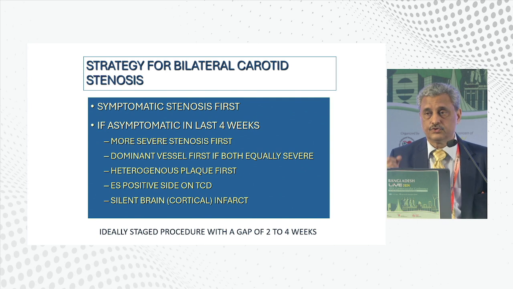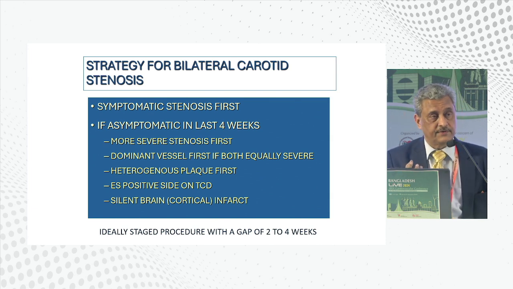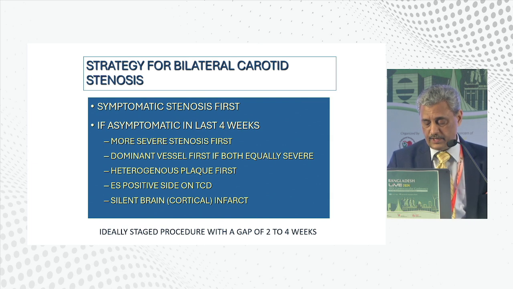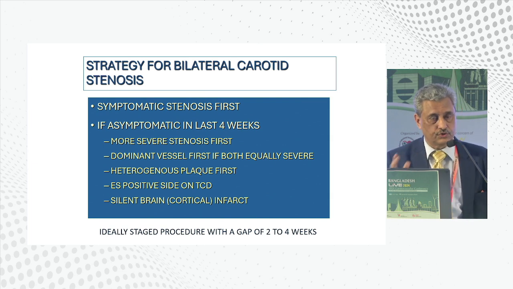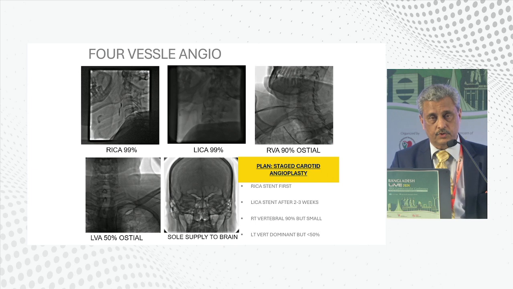Now we go to when you have a bilateral carotid stenosis, which one will you treat first? So you have to treat the symptomatic carotid stenosis first, and then if you have an asymptomatic carotid stenosis on both the sides, then you will treat the more severe stenosis first, or the vessel which is more dominant, which is supplying both the hemispheres, or the one which has a heterogeneous plaque or the one which shows silent brain infarcts in its territory. So this is how you have to choose which side if both are silent, where they've not been symptomatic. And when you have to treat the two, you should ideally stage them by 2 to 3 weeks.